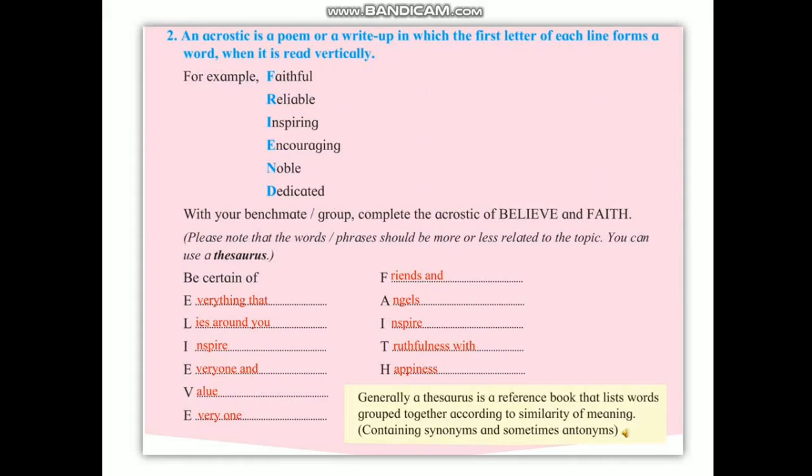The other acrostic, F friends and A angels, I inspire, T truthfulness with, H happiness. Friends and angels inspire truthfulness with happiness. Please note that the words or phrases should be more or less related to the topic. You can use a thesaurus. What is meant by thesaurus? Generally, a thesaurus is a reference book that lists words grouped together according to similarity of meaning, containing synonyms and sometimes antonyms. Children, you can use your creativity also for making the acrostic.